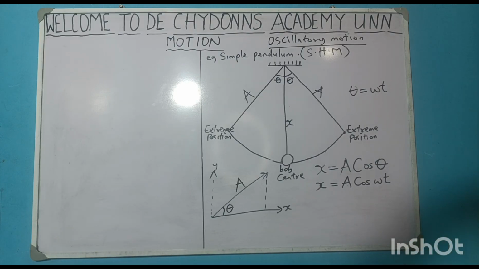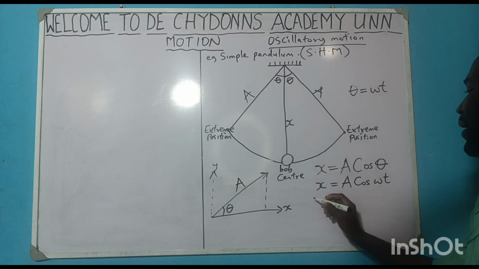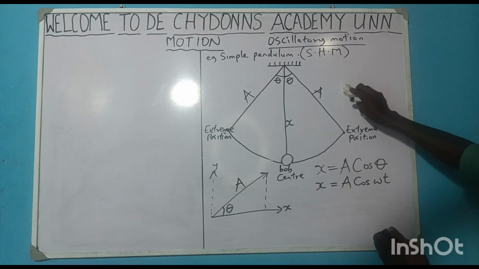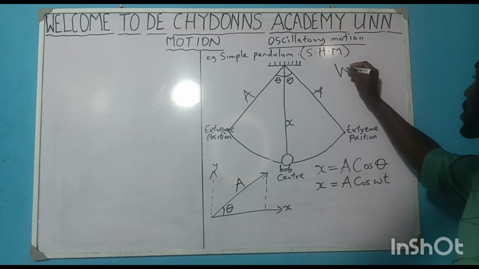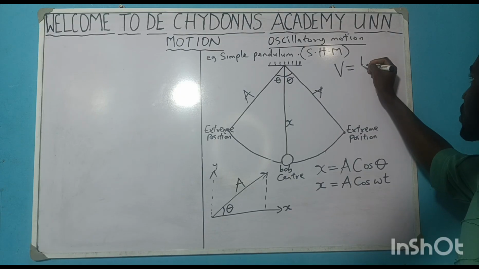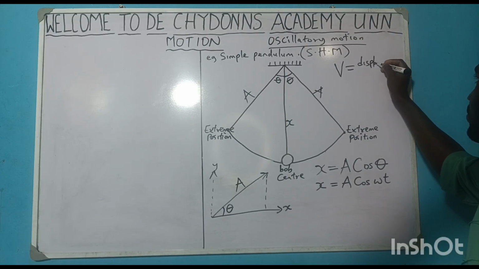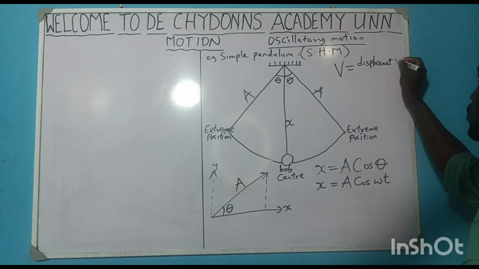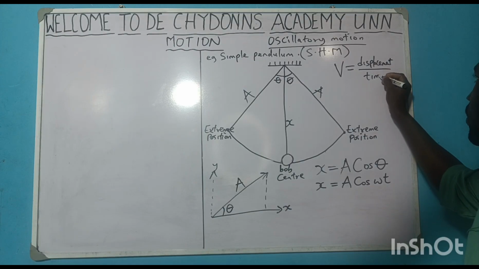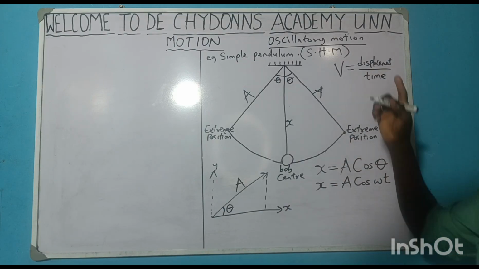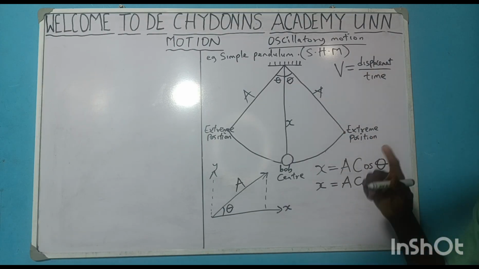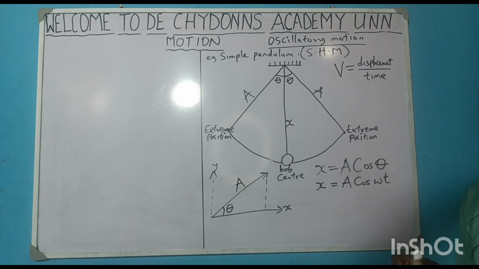Now let's go again. Do you also remember that velocity is equal to displacement over time? Whenever you see something like this, this is a formula. Velocity equals displacement over time.